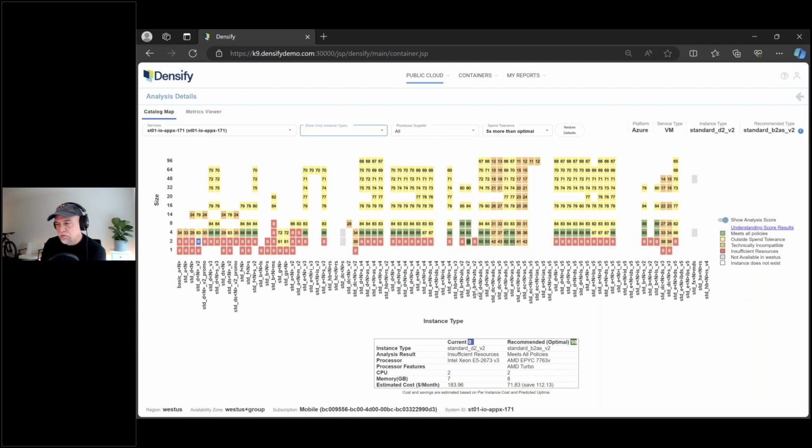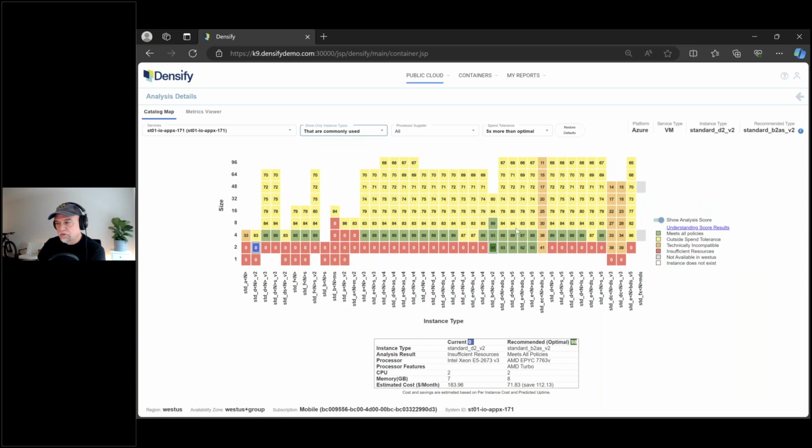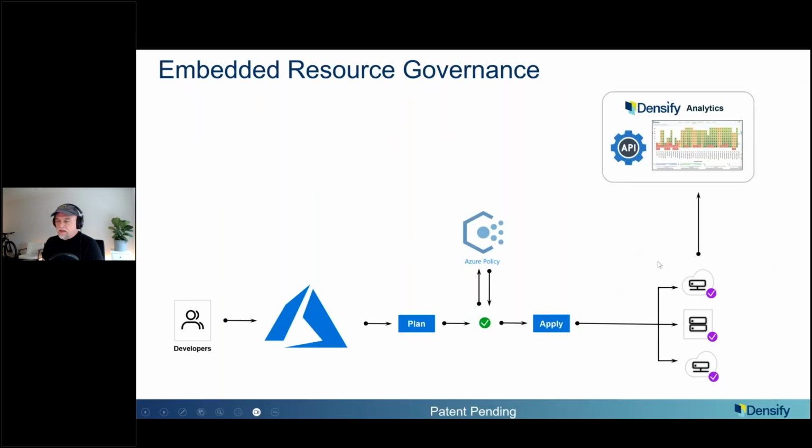This is the visual that goes with resource governance and the idea that I can put basically guardrails on what's being done in the field. So from a FinOps perspective, I can do some very technical analysis that includes cost to figure out what should and should not be deployed in the field. We've got this analytics now, and like I mentioned, I'm going to pick on Azure. Azure has this Azure policy, which is actually quite powerful.